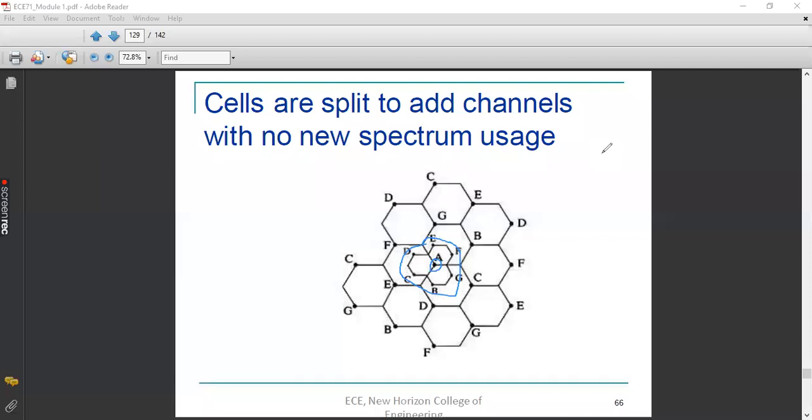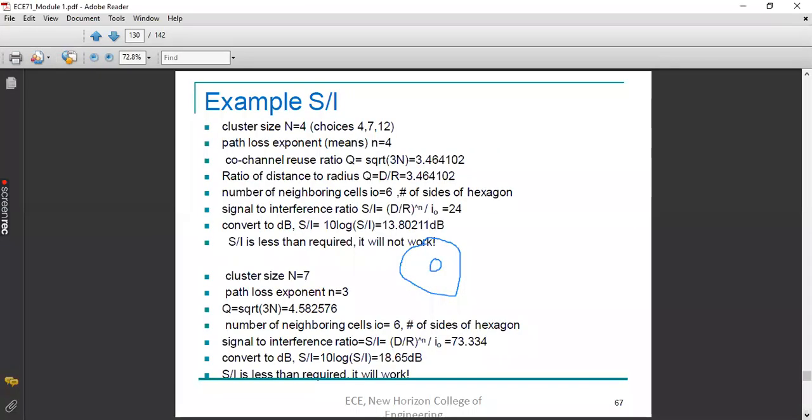At the same time here, no new spectrum is being used. Already the available channels we have split more. So within one cell, we are accommodating more channels without using any new spectrum. This is the advantage of using cell splitting. So the main aim behind the cell splitting is to increase the capacity of the system.